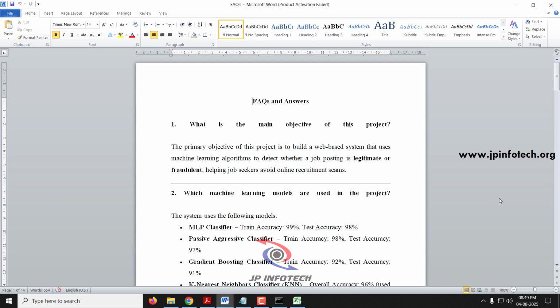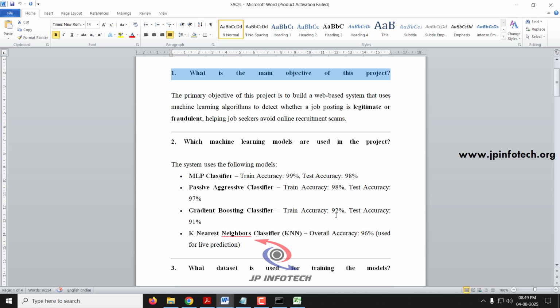So the first question is, what is the main objective of this project? The primary objective of this project is to build a web-based application that uses machine learning algorithms to detect whether a job posting is fraudulent or legitimate, that is, a correct job posting. It will be helpful to job seekers so that they do not lose money or get scammed by scammers.